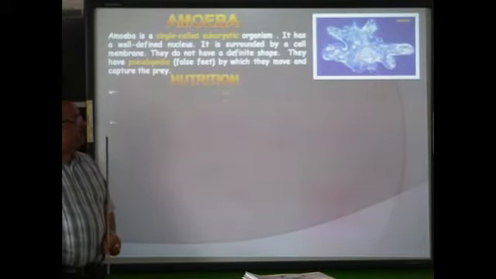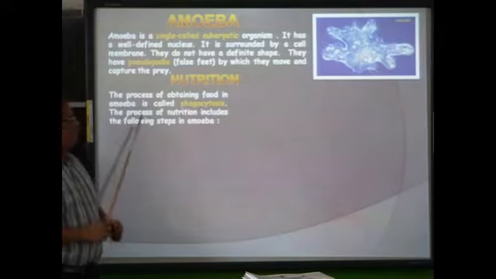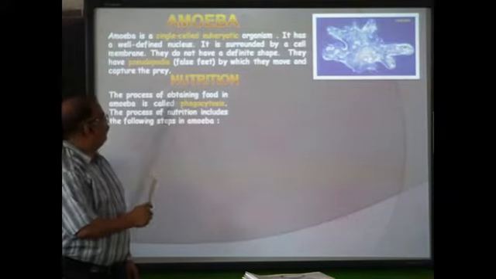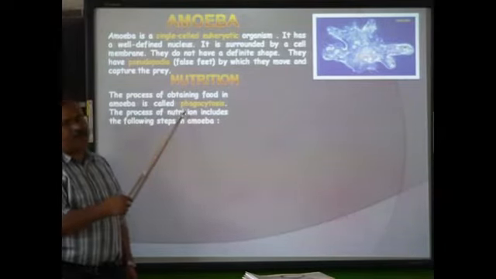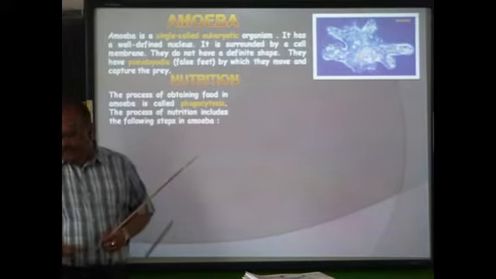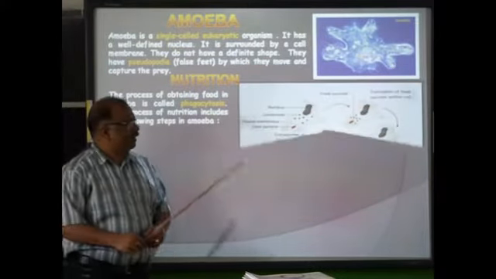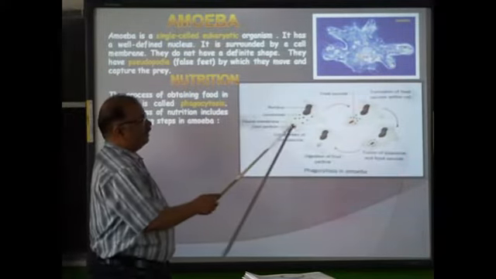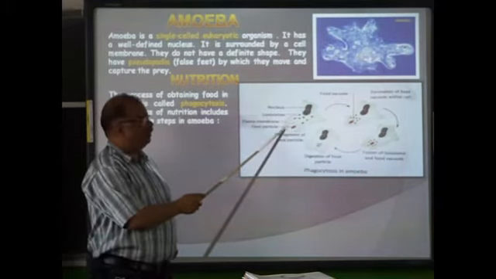Then comes nutrition. The process of obtaining food in amoeba is called phagocytosis. The process of nutrition includes the following steps. Now look at this diagram. This is an adult amoeba.